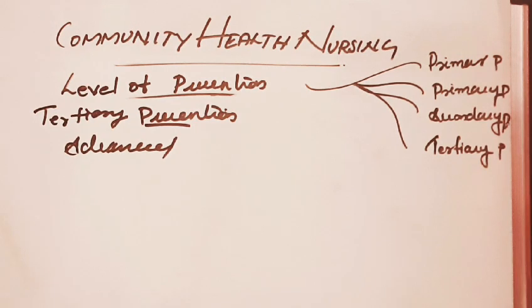It is defined as all the measures available to reduce or limit impairment and disabilities and to promote the patient's adjustment to irremediable conditions.